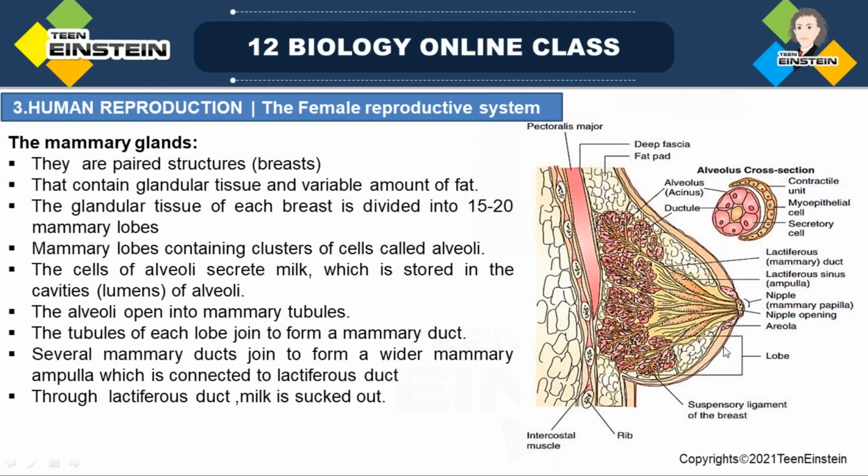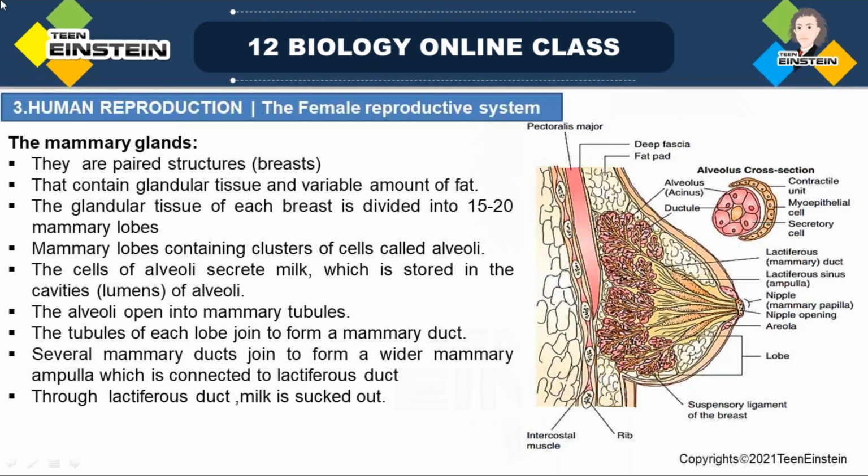In the starting of this topic, we said that the female reproductive system has parts along with a pair of mammary glands. All these support ovulation, fertilization, pregnancy, birth and childcare, right? So along with the support of the mammary glands, the reproductive system becomes complete. During the birth of a baby, the mammary gland provides so much support. So the next topic we are going to discuss is mammary glands.